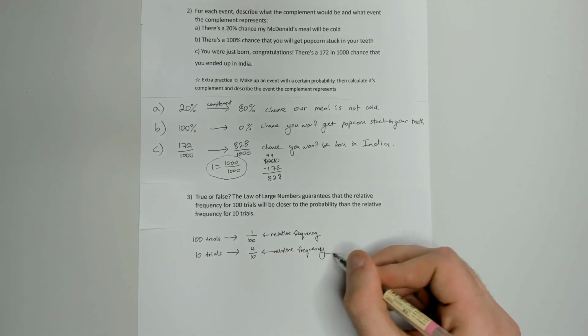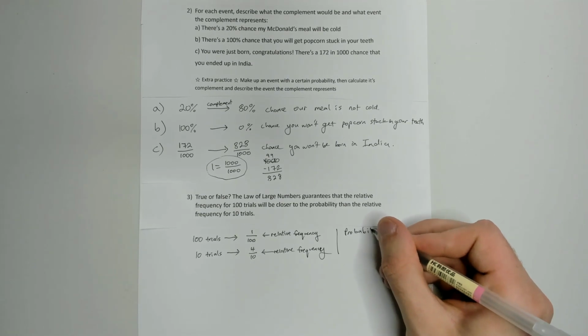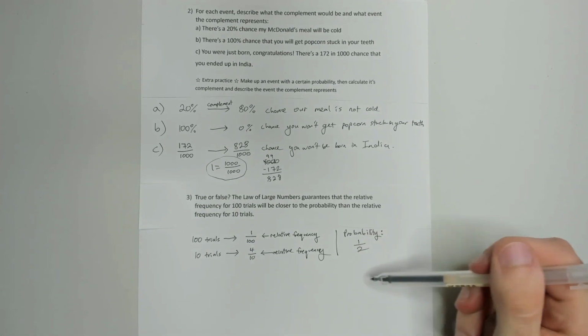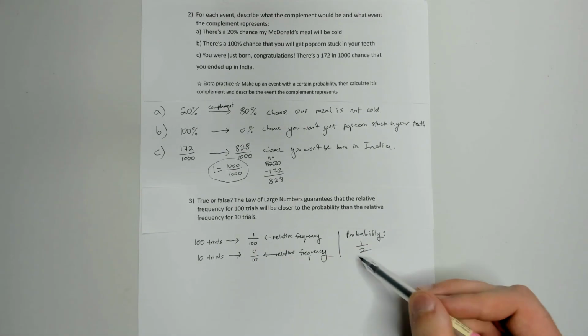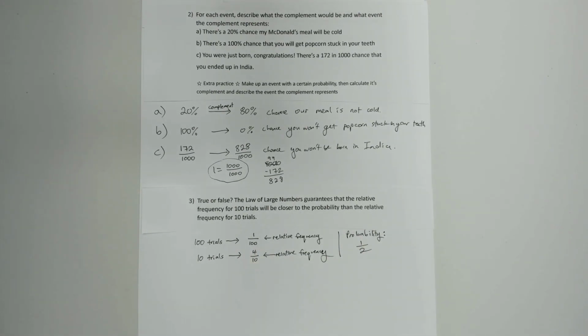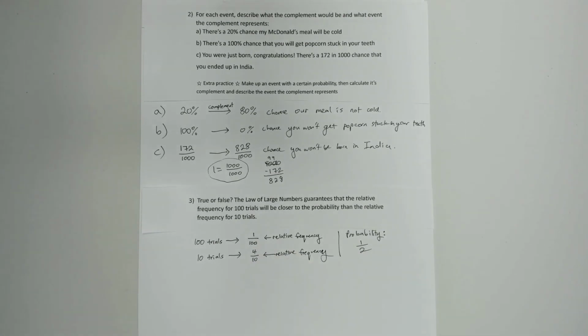Now, we know that the probability of getting a heads is 1 out of 2, right? So if the probability of getting heads is 1 out of 2, we actually see that the 10 trials had a closer relative frequency to the probability than the 100 trials did. And this is possible, right? Even though it's extremely unlucky that we get 1 in 100 trials being heads, it still could happen. This seems like something that would contradict the law of large numbers, which would claim that, well, these 100 trials, since it's more trials, should have a probability closer to a half. So this is where it gets a little bit complicated.